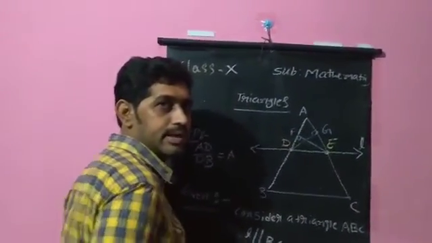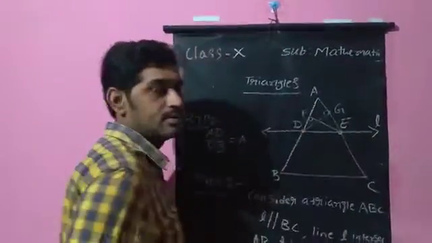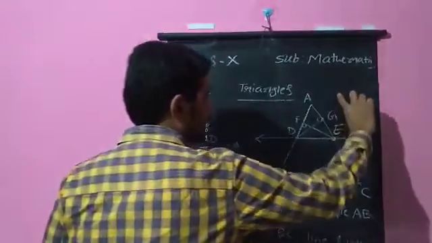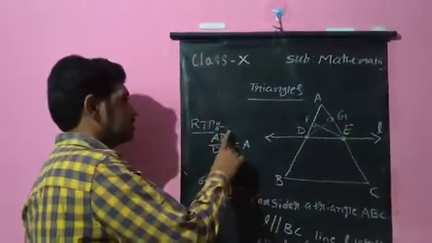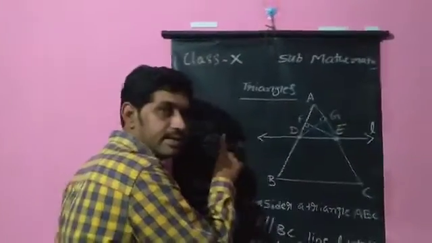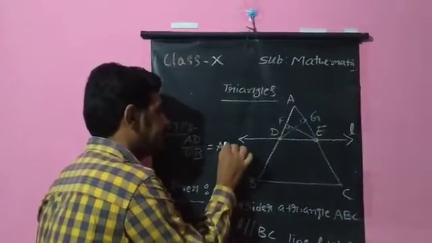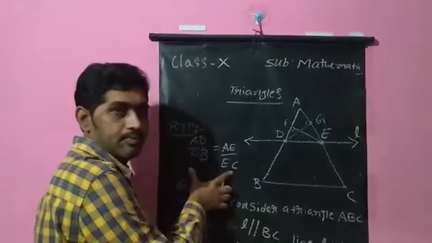Then only it will be divided in the same ratio. This by this will be equal to this by this. This means AD by DB should be equal to AE by EC. That will become our RTP. Other two sides are divided in the same ratio means AD by DB equals AE by EC. This thing we need to prove.